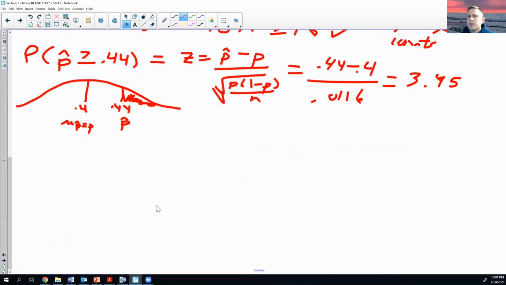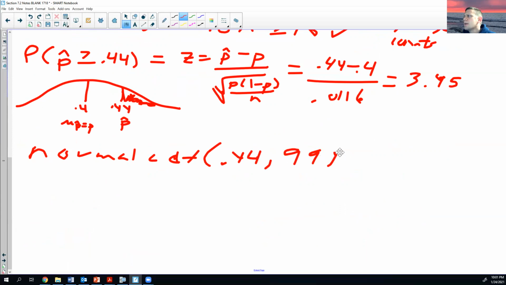And now I'm going to go into the normal CDF concept. Okay, so it's really the same thing. Most of you are probably going to do normal CDF. So I got normal CDF. So I got my lower bound. That's going to be 0.44. I got my upper bound of something big. How big? It doesn't really matter. Do a bunch of 9s. My mean, which is 0.4. And then my standard deviation, 0.0116.